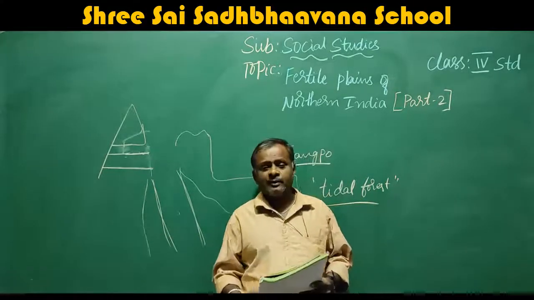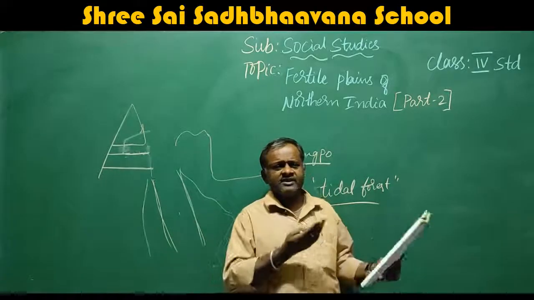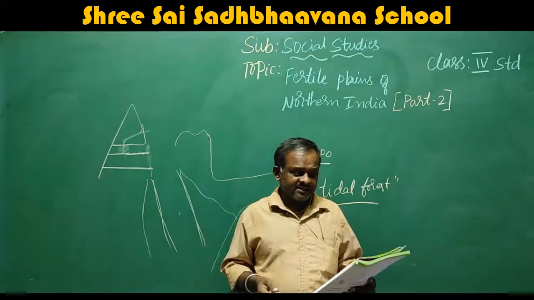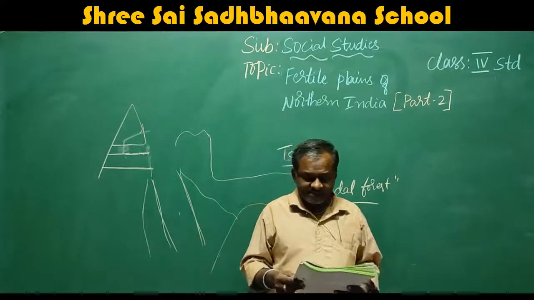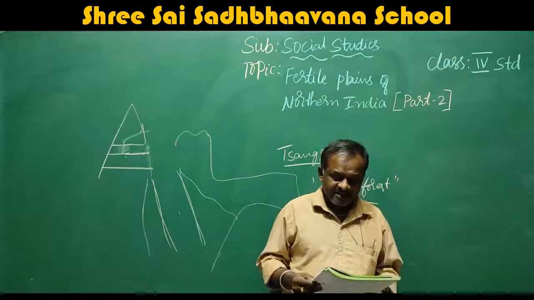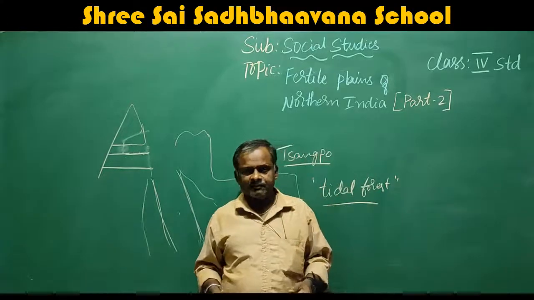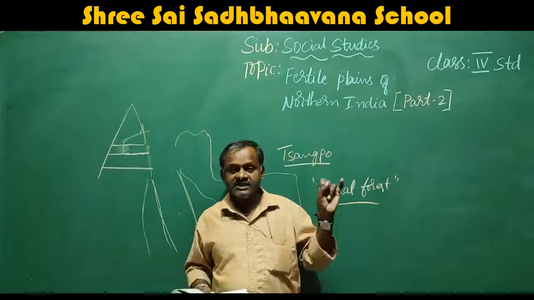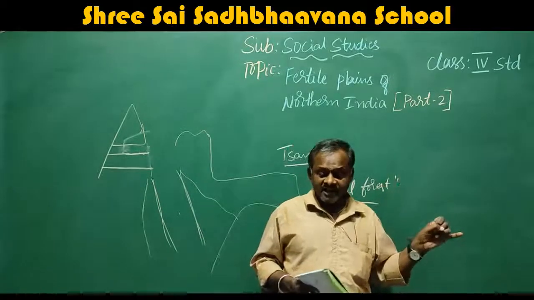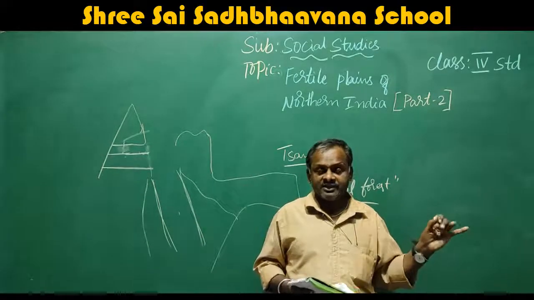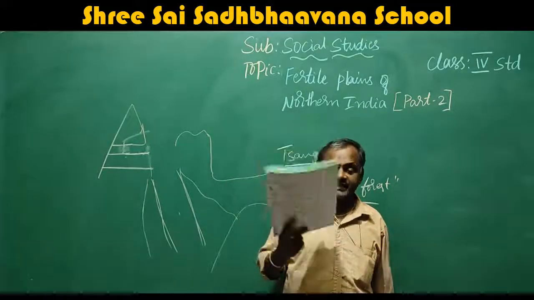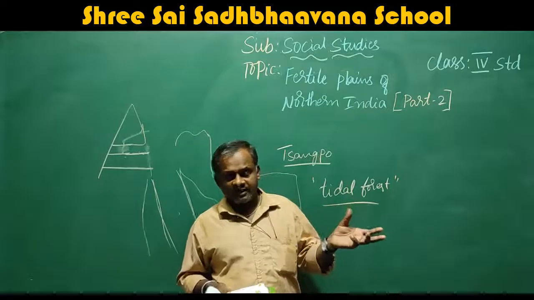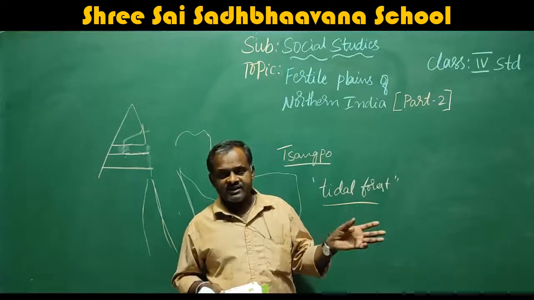It supports large population. So much of the population is living in this area. Major perennial rivers and their tributaries are useful for irrigation, hydroelectric power generation, fishing and inland navigation. Here the rivers help for agriculture. Irrigation means agriculture, as well as hydroelectric power generation, that is production of electricity. Hydroelectric power generation means, hydro means water, electric power generation.